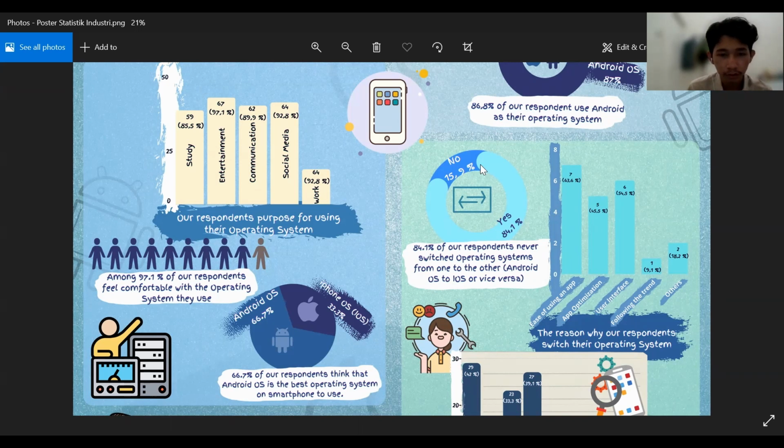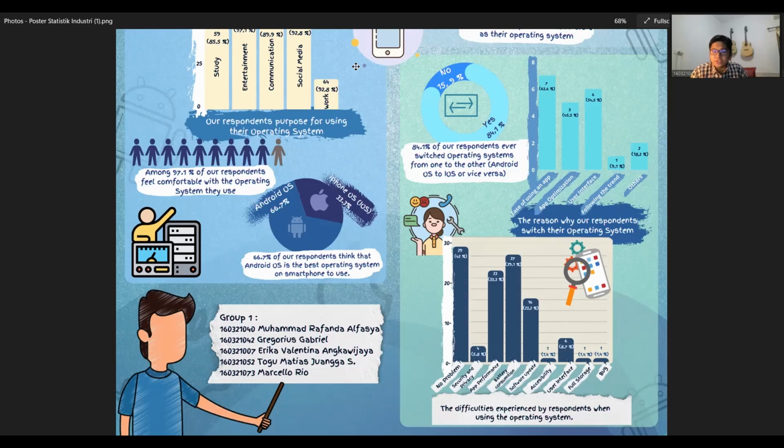And then, 33.3% of our respondents think that iPhone OS or iOS is the best operating system on smartphones to use. Here, we use a bar chart and pie charts because we think these two charts are very easy to understand for our data.